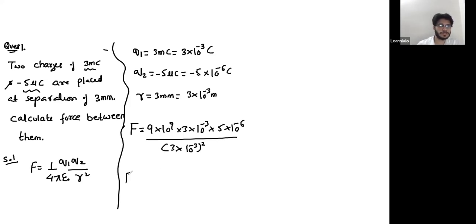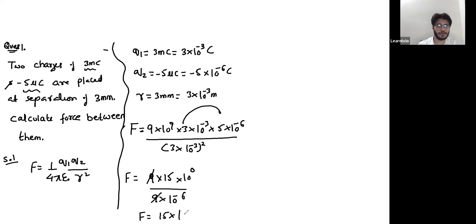So the force is, so it's 9 into 15. I'm just multiplying this 3 and 5. 10 raised to the power 9 minus 3 minus 6, so that's 10 raised to the power 0, divided by 9 into 10 raised to the power minus 6. So this 9 will cancel this 9, and the force is 15 into 10 raised to the power 6 Newton.